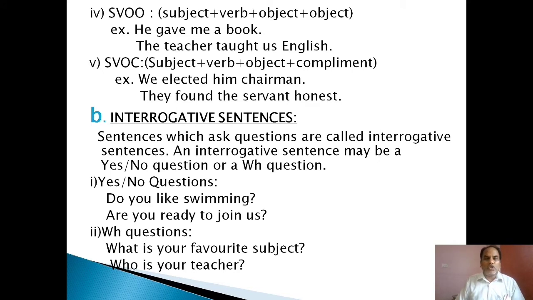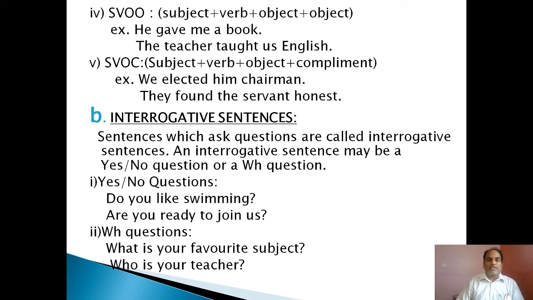Let us discuss the subject plus verb plus indirect object plus direct object pattern. He gave me a book. The teacher taught us English. The teacher is the subject. Taught is the verb. Us is the object. English is also an object. We know taught is transitive. Here it is ditransitive because two objects are there. Us is the indirect object and English is the direct object.